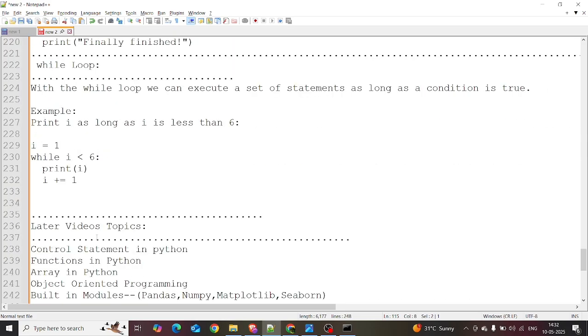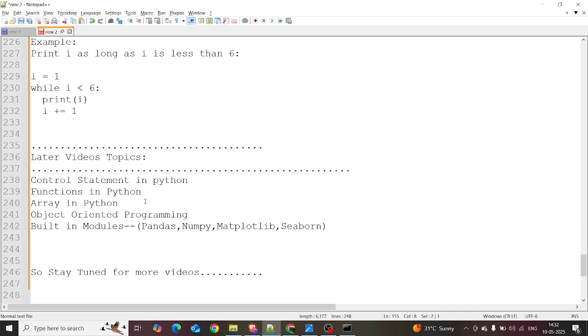In later videos, we will discuss control statements in Python, functions in Python, arrays in Python, object oriented programming in Python, and built-in modules like pandas, numpy, matplotlib, seaborn. We can also see PySpark and Hadoop, and many more things in the Python crash course. So stay tuned for more videos.